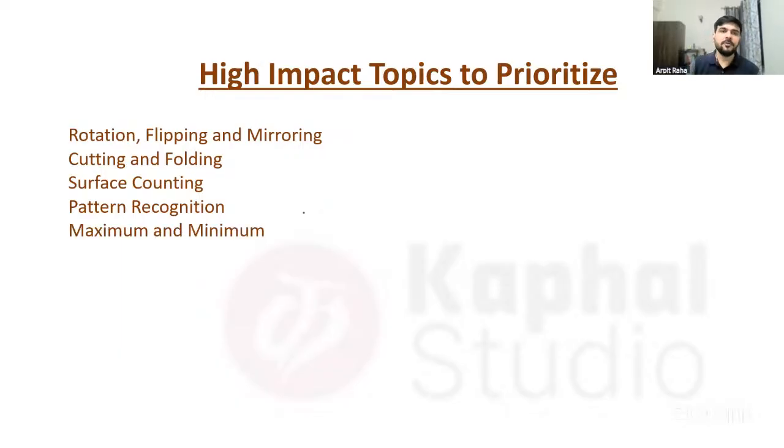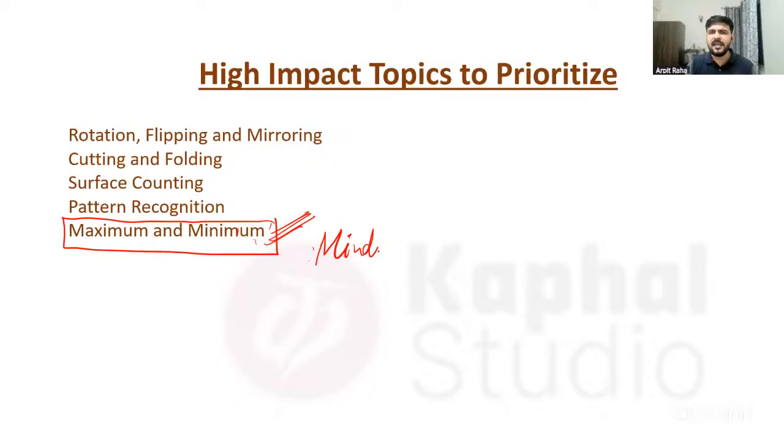Then maximum and minimum. See, this topic is not exactly a separate topic, but this is about how we go for maximum and minimum. This is very important. I have picked some of the questions which we will deal with after looking at the topics, and we will look at what we can do. These questions are very similar to any other topic, but they introduce words like: in how many minimum steps can you do this? What is the maximum number of these things you can place? So the mindset required for these questions is a little different in terms of what gets included here.